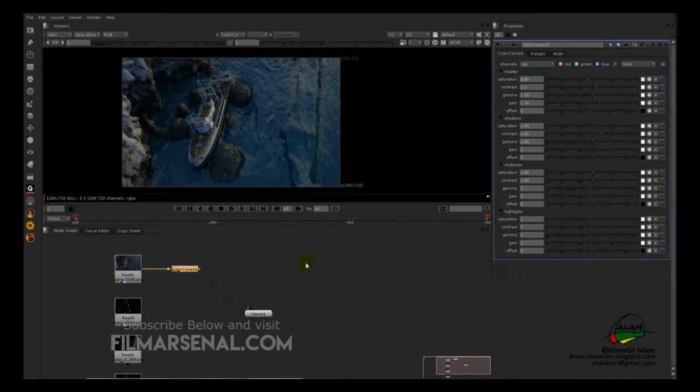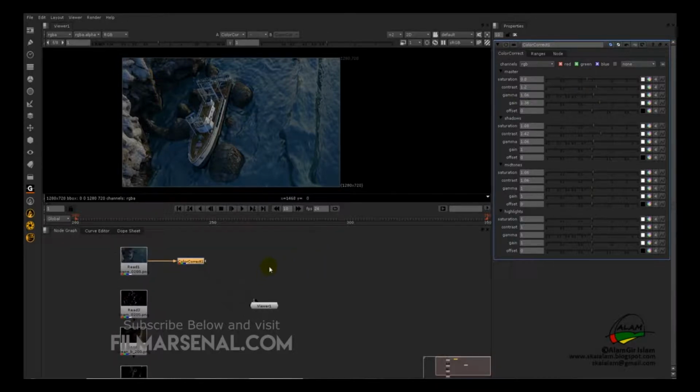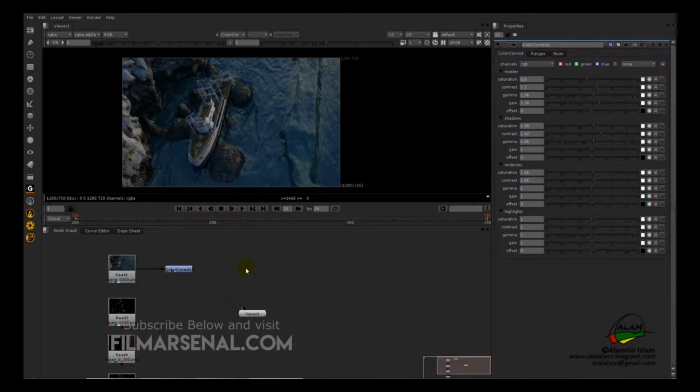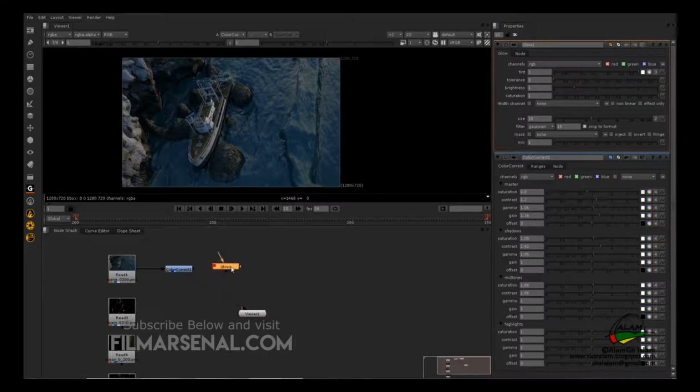I think that should do it. We'll decrease the saturation a bit more. Okay, now we are gonna add a glow. We'll hit tab and type glow. We'll select glow and hit enter. We'll connect the node to the color correction, select glow and press 1.